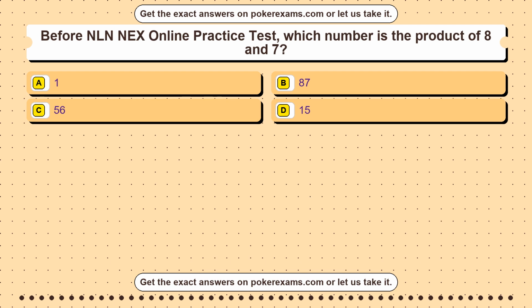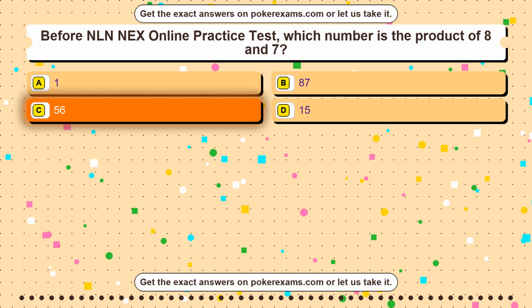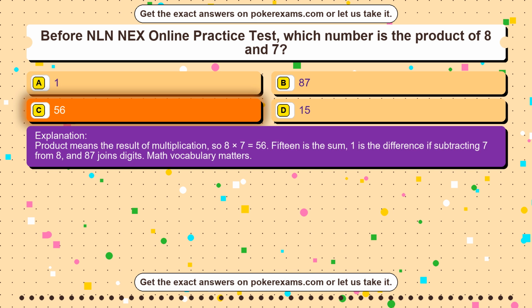Question 35. Before GED mathematical reasoning practice, which GED subject focuses most on interpreting experiments and data? Option A RLA. Option B geometry. Option C science. Option D social studies. The correct answer is option C. Science. GED science emphasizes scientific reasoning, data, and experiment interpretation. Social studies uses historical and civic sources, RLA focuses reading and writing, and geometry is part of math. The clue is experiments and data.